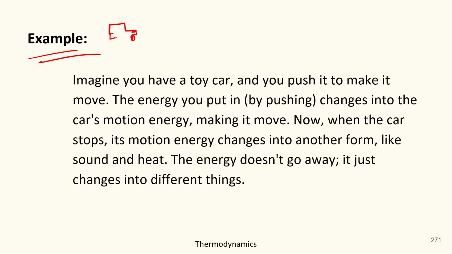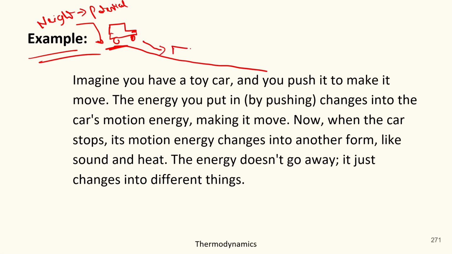Suppose this was the car. At first, it was put at a height, and because of this position, as I told you in a previous lecture, it has potential energy. Okay, and when you push it, it will start moving down. With moving down, the potential energy is getting converted into kinetic energy.